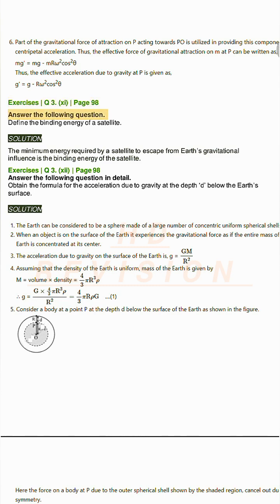Exercises Q3. page 98. Answer the following question. Define the binding energy of a satellite. Solution. The minimum energy required by a satellite to escape from Earth's gravitational influence is the binding energy of the satellite.